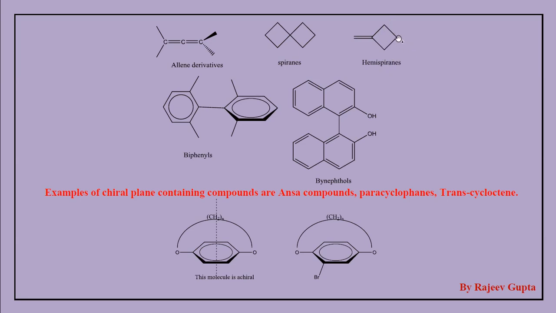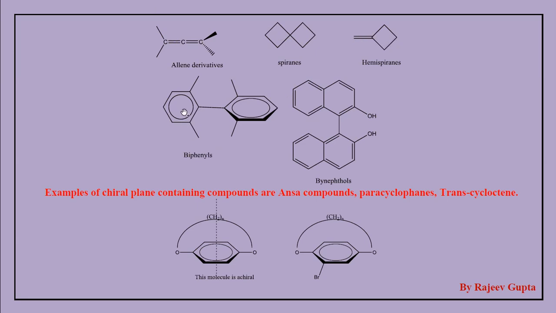If substitution is present on this carbon atom, then this axis will not be chiral. Actually, all these things we will see in symmetric criteria of the chirality. So this is a chiral axis, this is also a chiral axis.